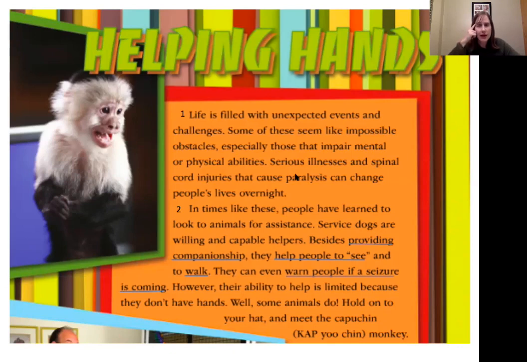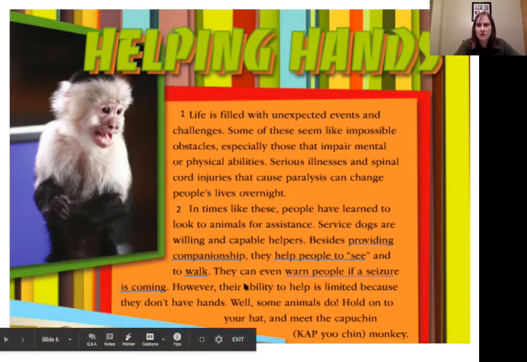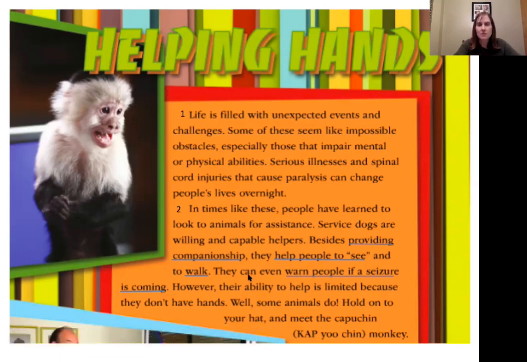It affects the brain and it happens real suddenly. So if a dog could warn someone that a seizure was coming, then they could get help to make it not quite as severe or as bad. I have underlined all of these pieces of evidence because they all show how dogs could be good service animals. This paragraph, though, mentions one disadvantage of dogs. What is the disadvantage?